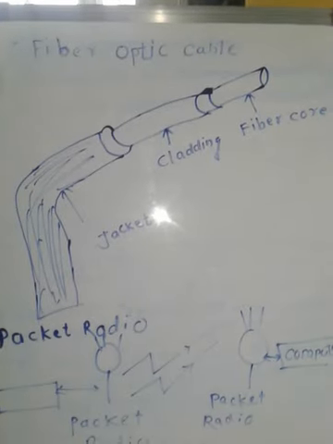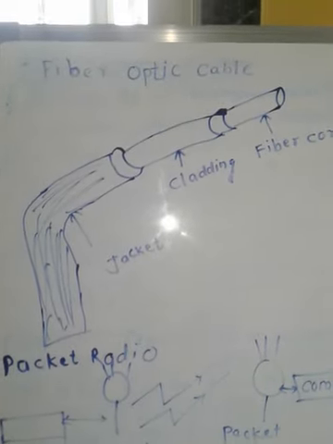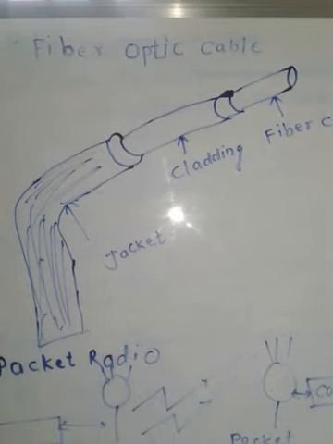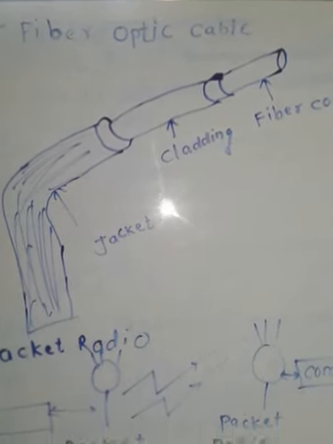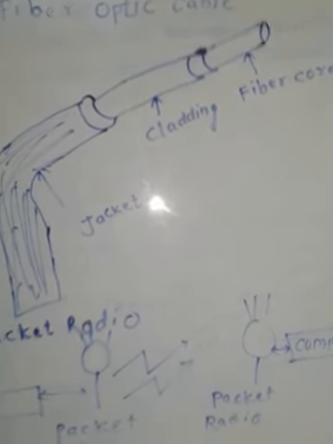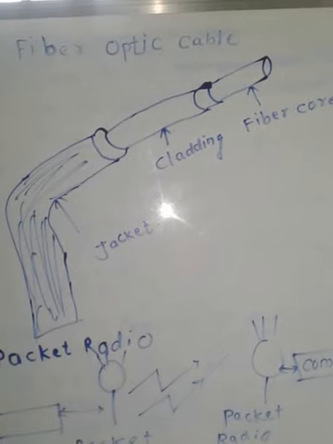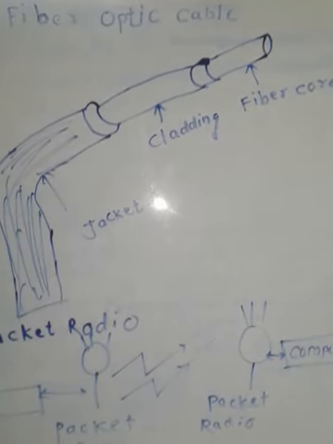Now we'll see the third bounded media, and it is the fiber optic cable. You can see the diagram on the board. This is for fiber optic cable.